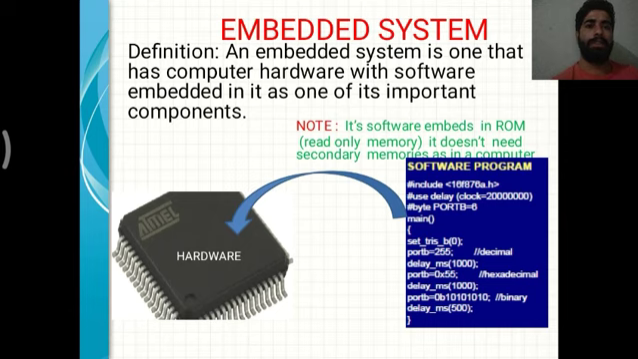An embedded system is one that has computer hardware with software embedded in it as one of its important components. In other words, we can say that an embedded system is a combination of software and hardware to complete a specific task. And the main thing is that its software is embedded in read-only memory. It doesn't need secondary memory as in a computer.